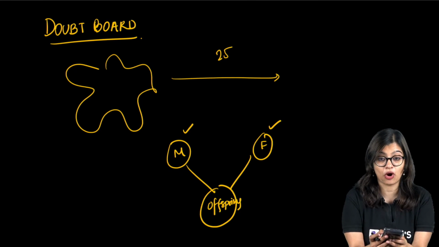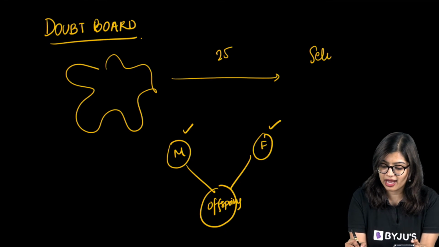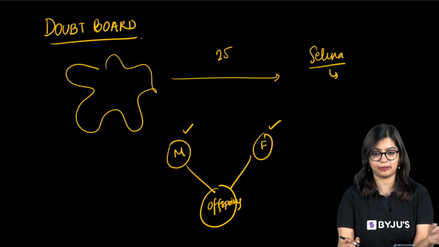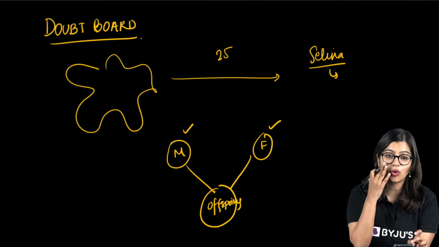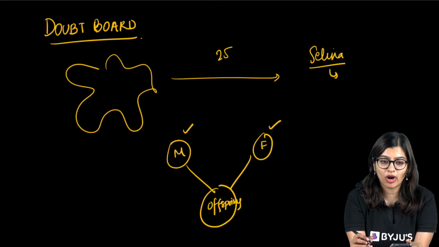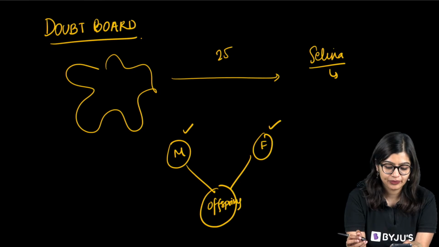Ma'am, how many offspring can one parent produce in asexual reproduction? Selena, that depends upon the organism and the type of asexual reproduction. Okay? Where is Ansh's question? Because it was a good question that I really liked. Vegetative propagation? No, not today. I'll not be teaching that. What is sperm? Male gamete. How does IVF work? I will teach you.